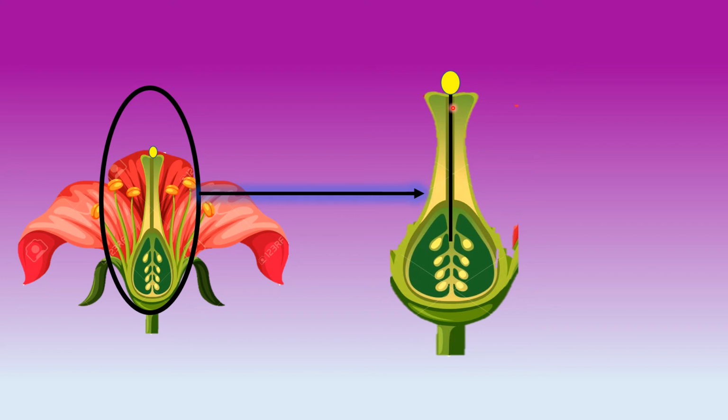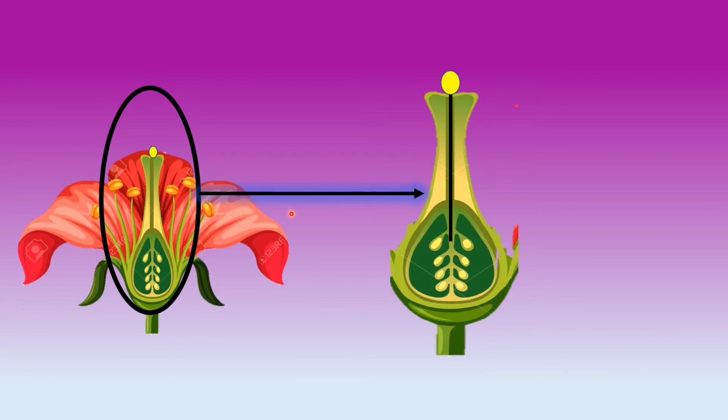Basically, this is a tube which is holding a male reproductive part, which is known as the gamete. So this tube transfers the gamete to the ovary, and in the ovary, where will it go? It will go to the ovule, which is the female reproductive part.